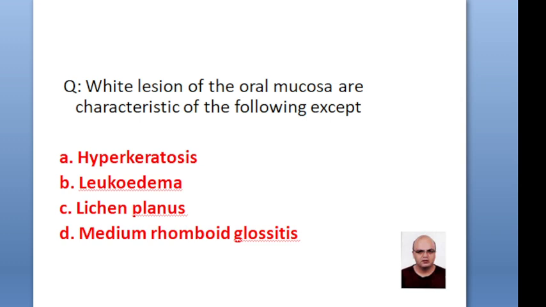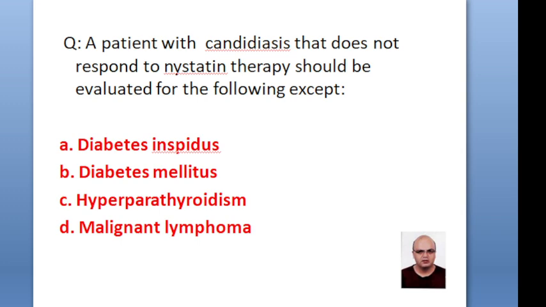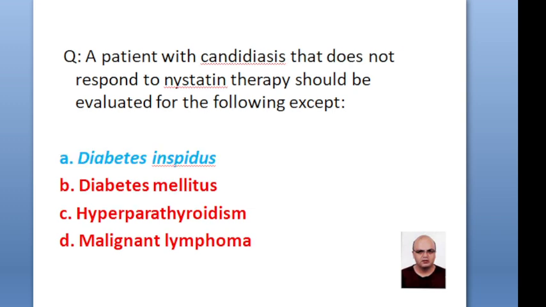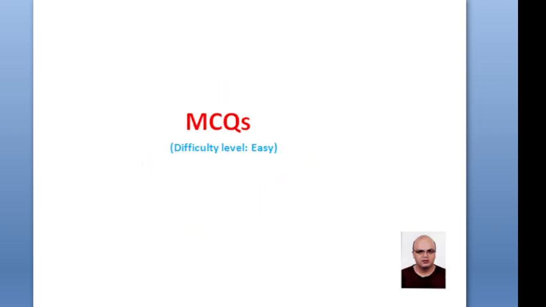White lesions of the oral mucosa are characteristic of the following except hyperkeratosis, leukoedema, lichen planus, median rhomboid glossitis. The correct option is median rhomboid glossitis. A patient with candidiasis that doesn't respond to nystatin therapy should be evaluated for the following except diabetes insipidus, diabetes mellitus, hyperparathyroidism, malignant lymphoma. The correct option is diabetes insipidus.